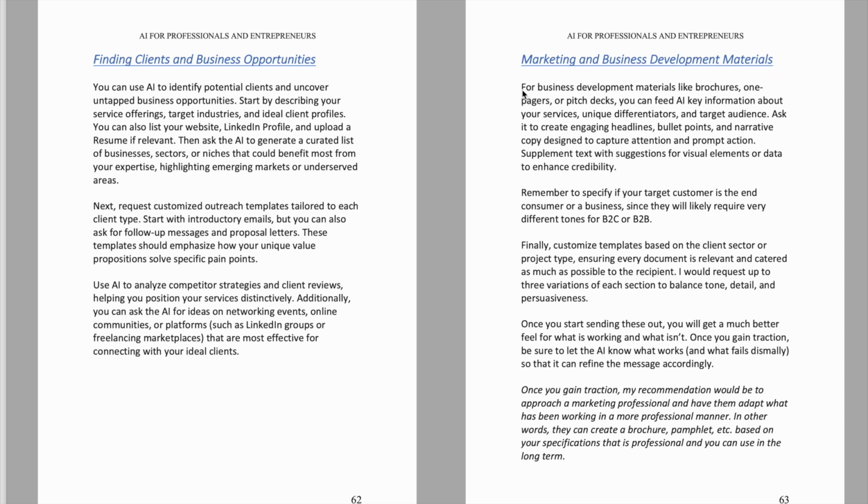In the book here, it says for business development materials like brochures, one-pagers, or pitch decks, you can feed AI key information about your services, unique differentiators, and target audience. Ask it to create engaging headlines, bullet points, and narrative copy designed to capture attention and prompt action. I'm only going to do this part for now, and I'm not going to do the other steps.